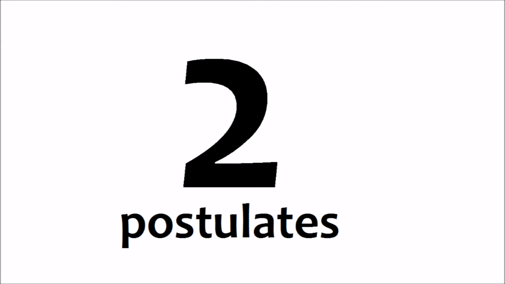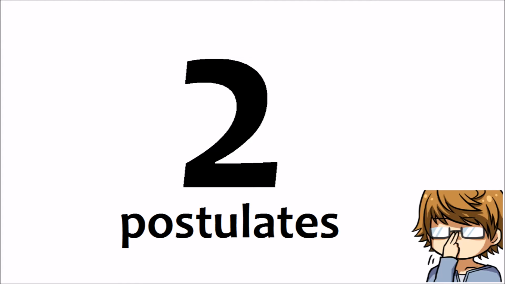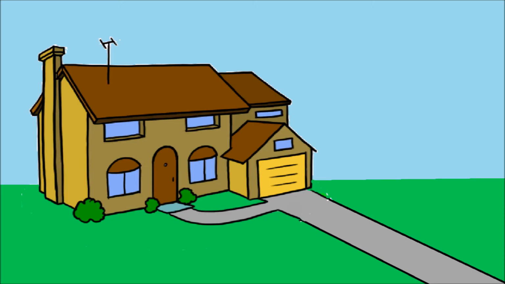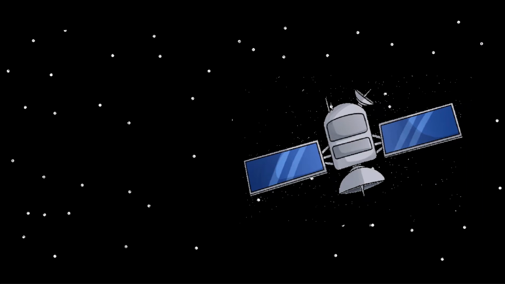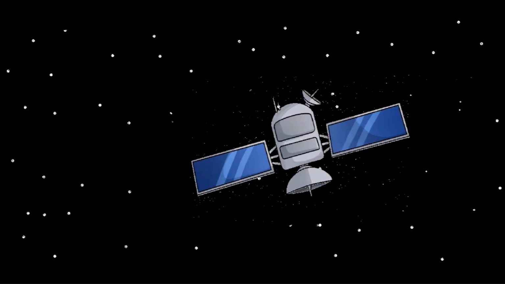Einstein based his theory on two postulates. A postulate is a statement that is known to be true and doesn't require any proof. So, the first postulate was that all inertial frames of reference have the same physical laws, be it your house or the space station. All places have the same physical laws.